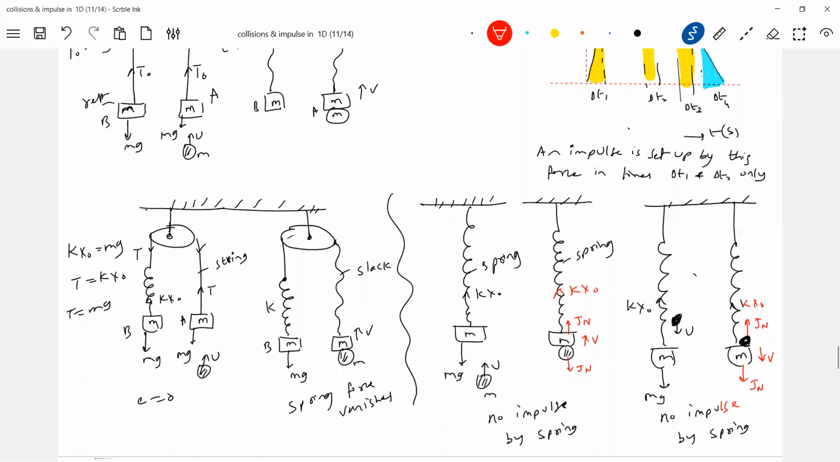Sir, in this example, here the spring force is getting maintained, right, sir, as in the first example? Yeah, okay. But there won't be any impulse set up by the spring, no, sir? Yes, that's all. Okay, sir.